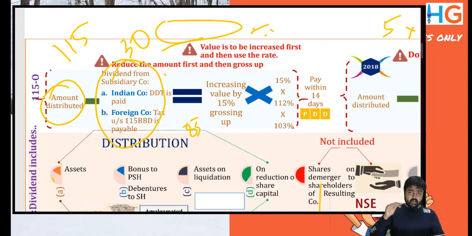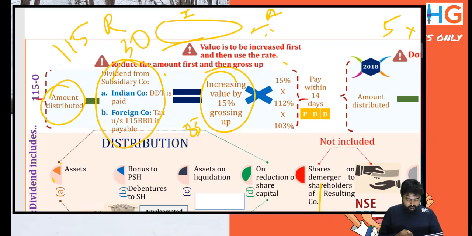Our memory technique is RIA: reduce, increase, and then apply. Increase by 15% grossing up, apply 15%, 112% and 104%.